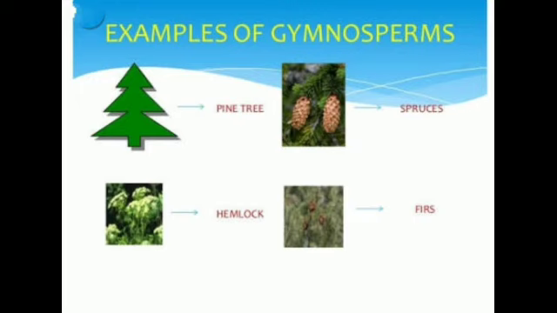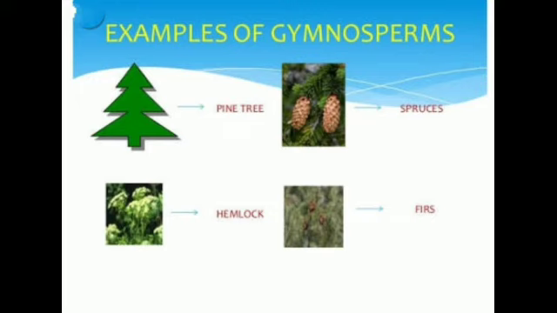Roots are taproot and are covered with mycorrhiza. What is the function of mycorrhiza? It protects the pinus from the attack of microbes and insects. Now, pinus is monoecious, but it is autoecious also.